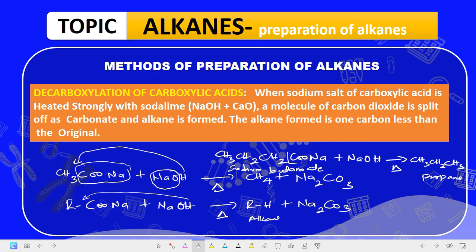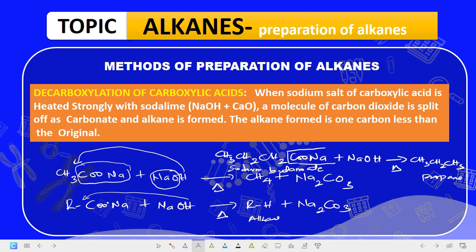Decarboxylation of carboxylic acid. To decarboxylate means to remove the carboxylic group. Are we getting it? Just get the imagination. To remove the carboxylic group. Decarboxylate, like deactivate, to remove activation. Decarboxylate means to remove the carboxylic group. So in this case now, the carboxylic group is being removed. This is the carboxylic group here. It's completely removed. Then 1 hydrogen is just added. Are we getting it? To form an alkane. So that is that.